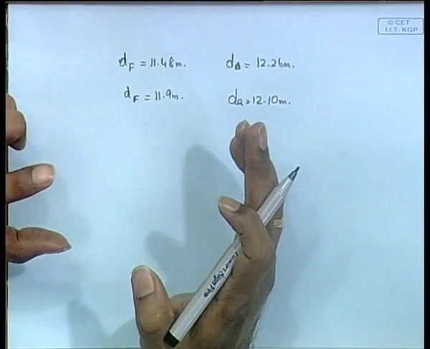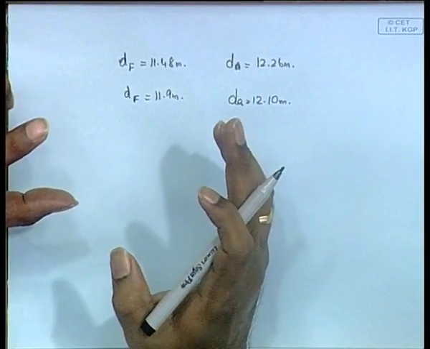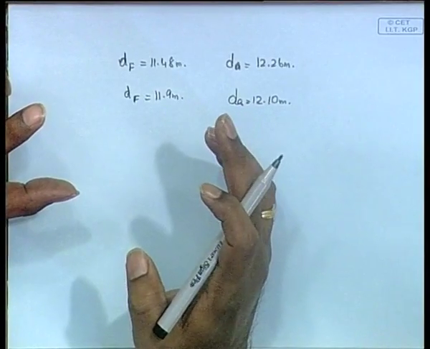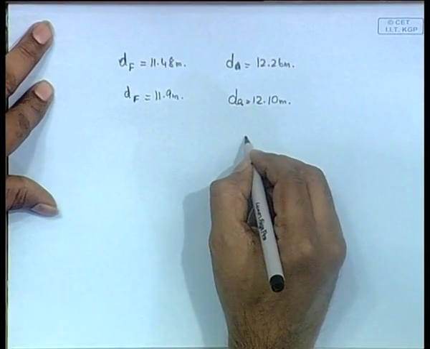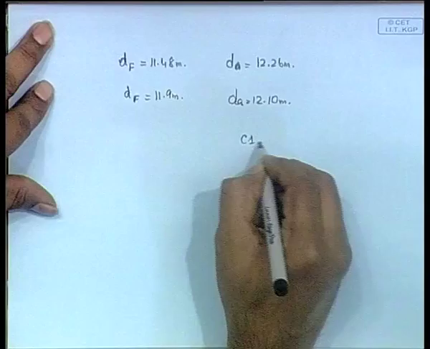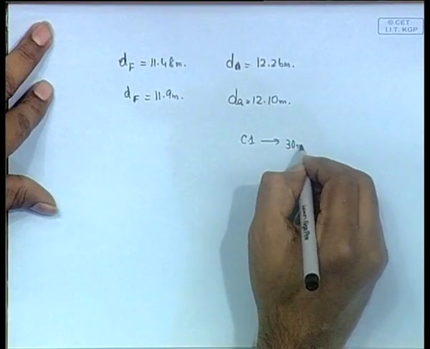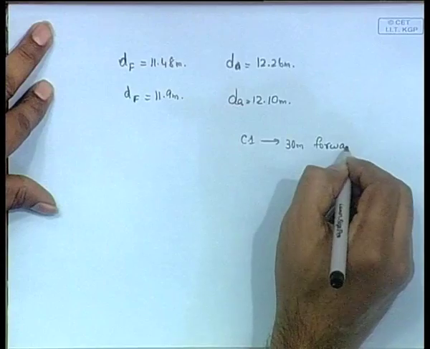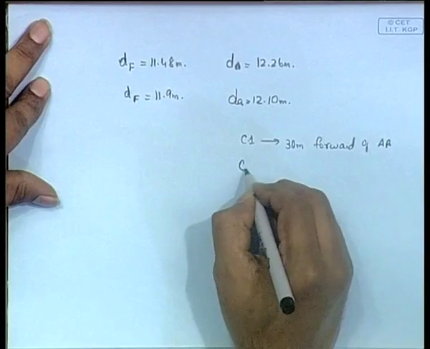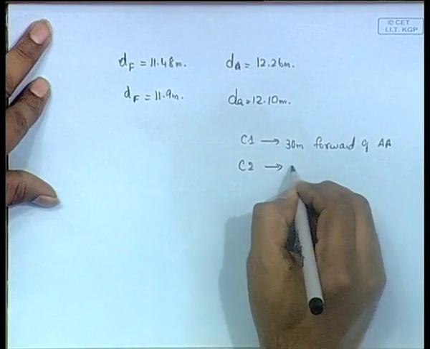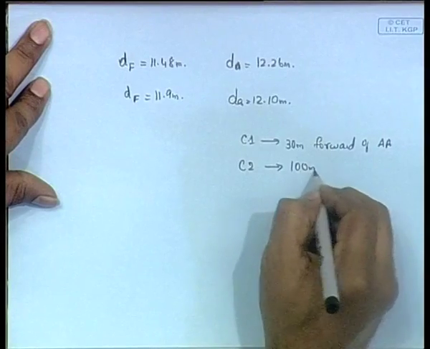So, now the difference here is how the cargo is loaded. It is loaded in compartment number 1, 30 meter forward of AP, and compartment number 2, 100 meter forward of AP.